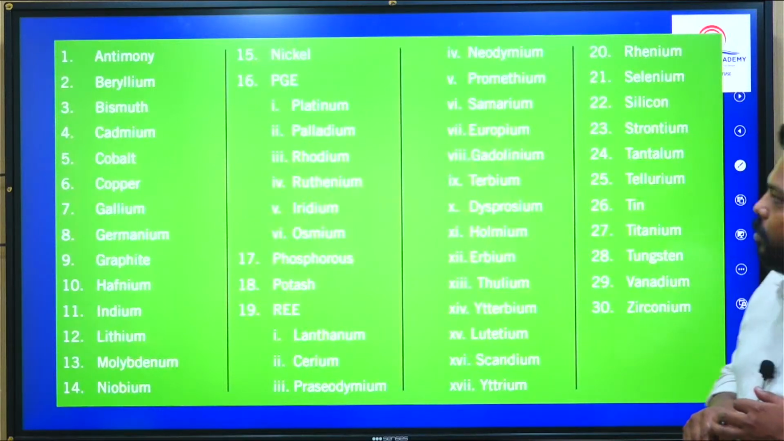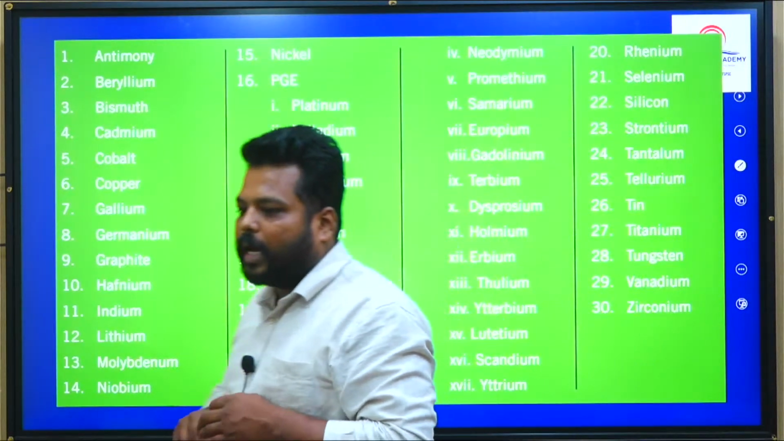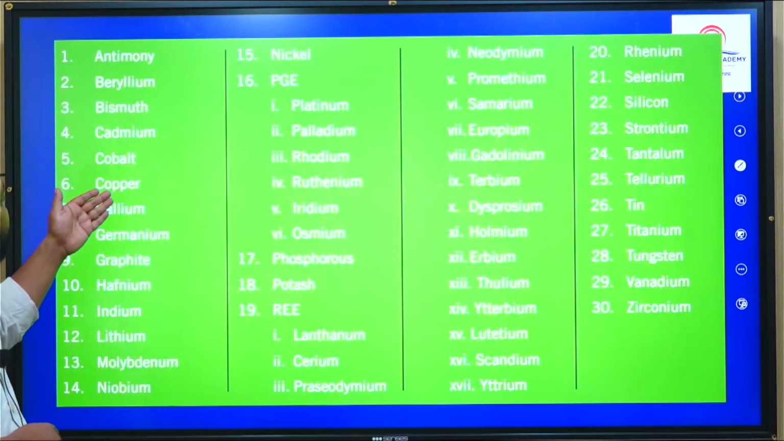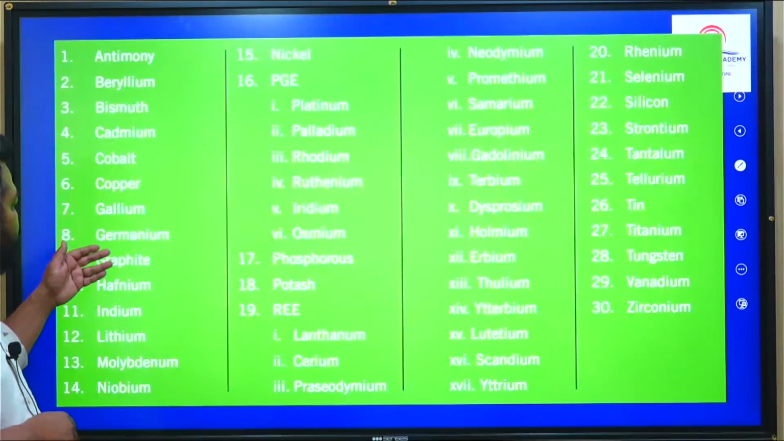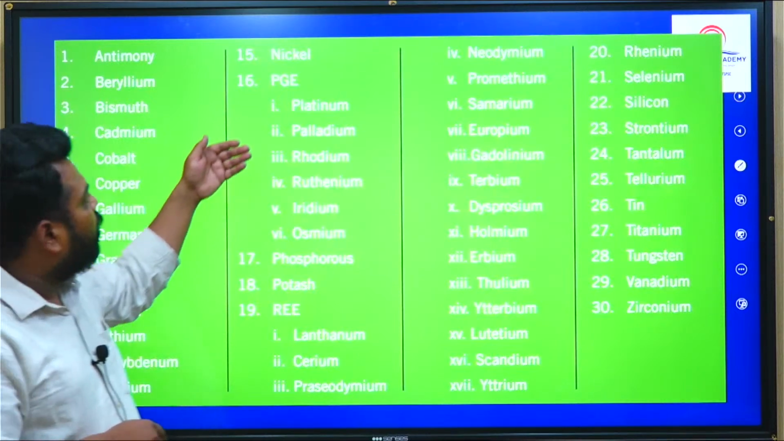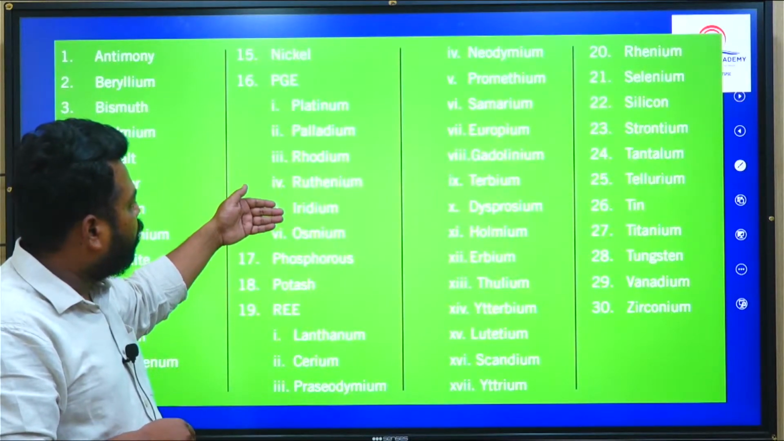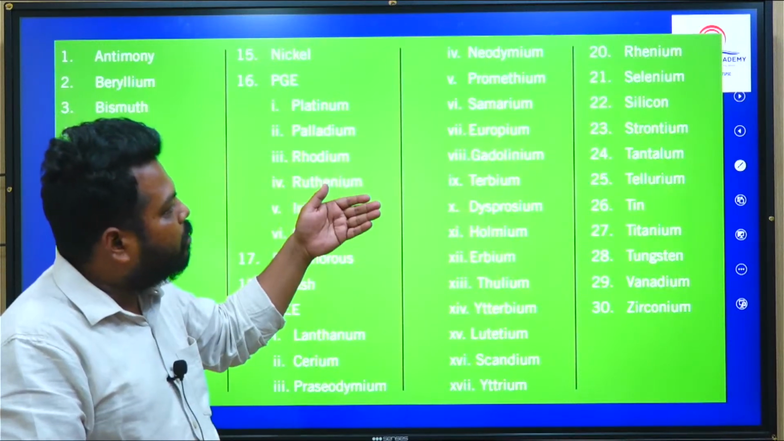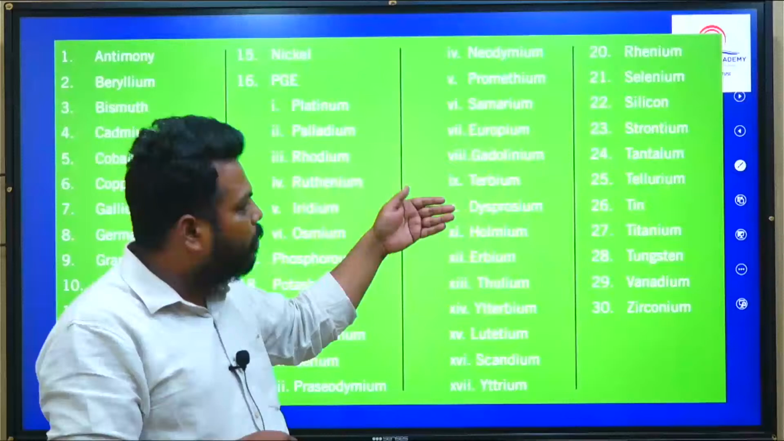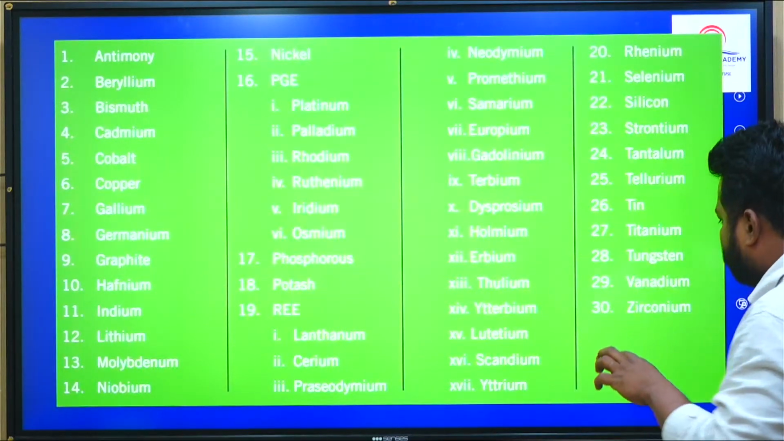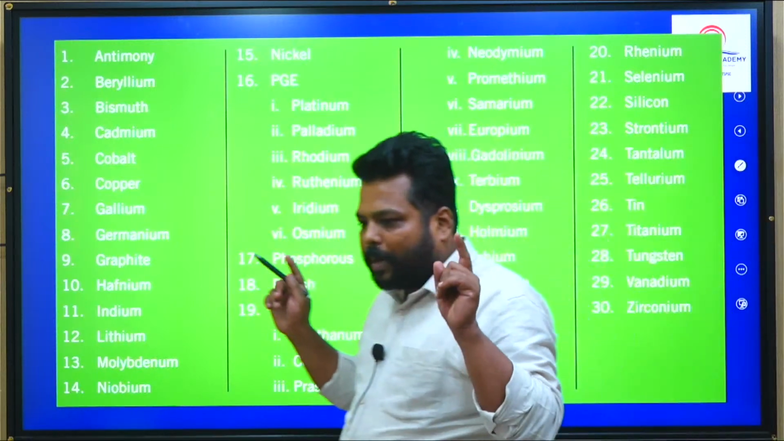And some important key elements, in the IRP section I have mentioned the critical elements: antimony, beryllium, bismuth, cadmium, cobalt, copper, gallium, germanium, graphite, hafnium, indium, lithium, molybdenum, niobium, nickel, and platinum, palladium, rhodium, ruthenium, iridium, osmium, phosphorus, rare earth elements all जो 17 है, रेनियम, सेलियम, सिलिकॉन, स्ट्रोटियम, टैंटलम, ये टैंटलम न्यूज में था, टेलुरियम, टिन, टाइटेनियम, टंगस्टन, वेनेडियम, जिरकोनियम. ये पूरा मैंने आईआरपी में बोला था.